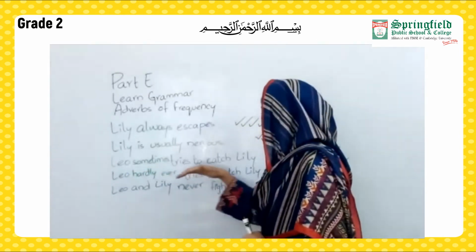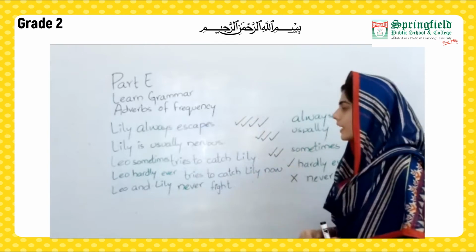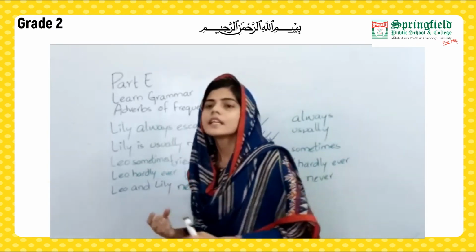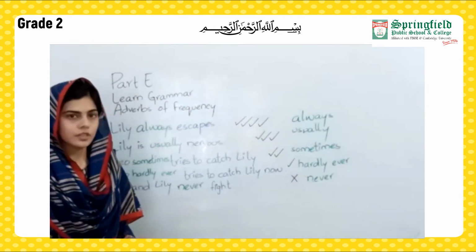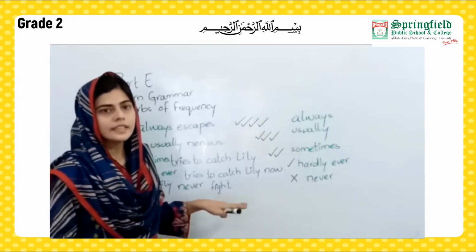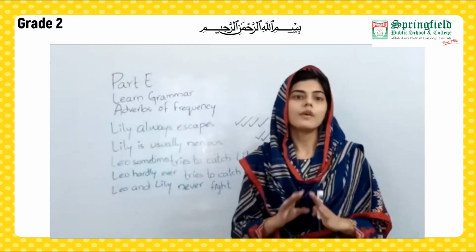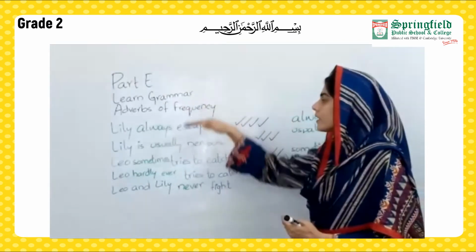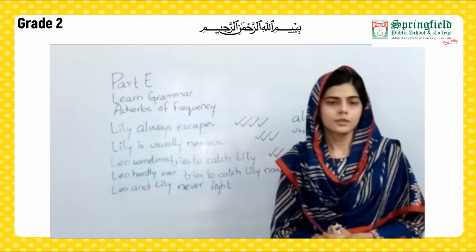Leo hardly ever tries to catch Lily. Now you can see there is only one tick for the hardly ever. Hardly ever shows that he does not try to catch Lily that much. Never fight. Now here Leo and Lily never fight indicates that they never ever fight. They have never fought with each other. So students, I hope this reading is good for you. Now moving towards our next part.